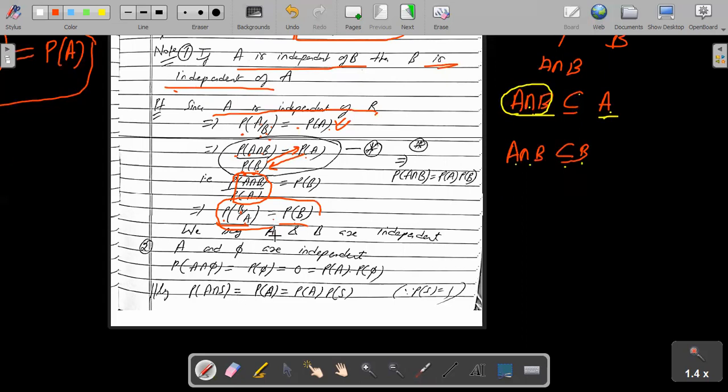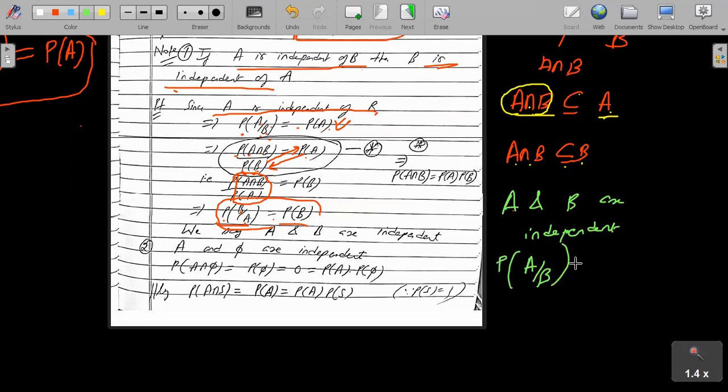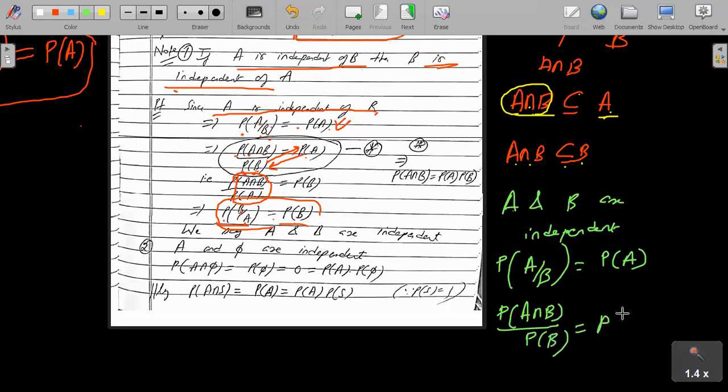So you see, one thing is, I'm giving you one new definition of independent events. Just now we have seen if A and B are independent, we have probability of A mod B is same as the probability of A. But अभी हमने definition लगाई थी. What is probability of A mod B? This is probability of A intersection B over probability of B. So this is probability of A.